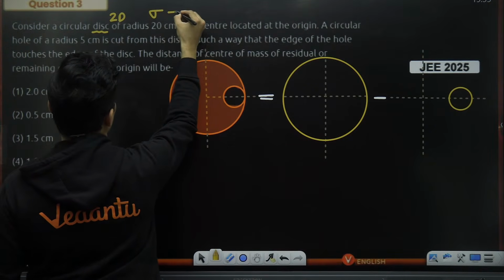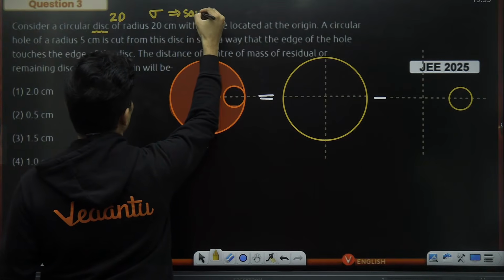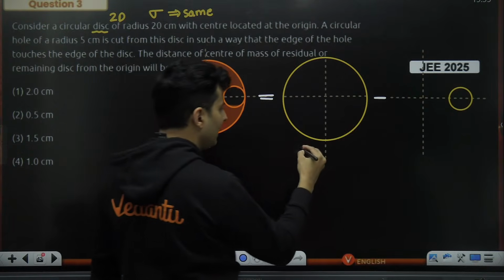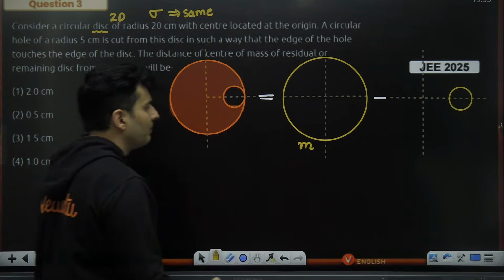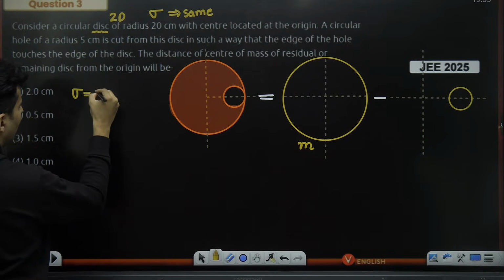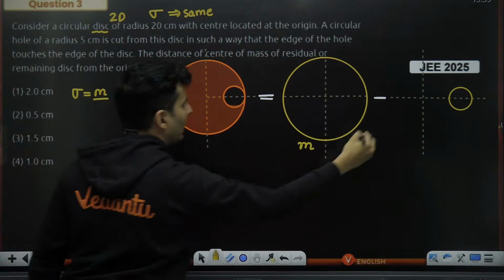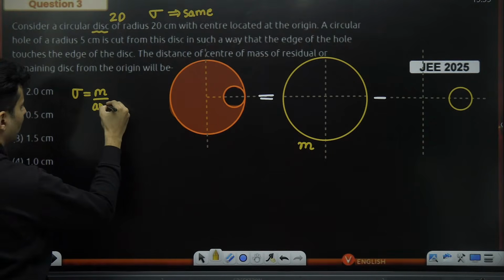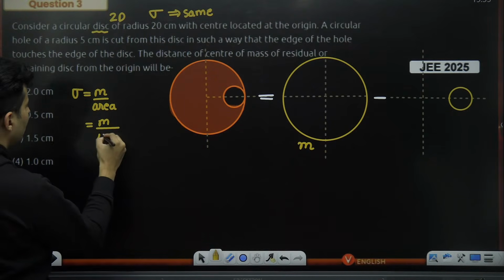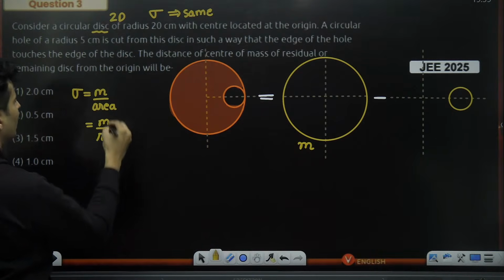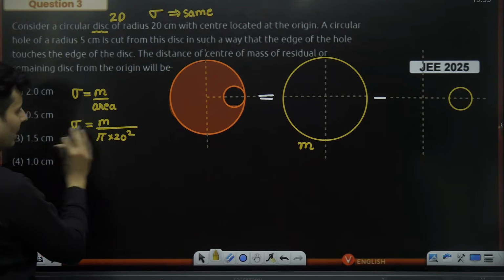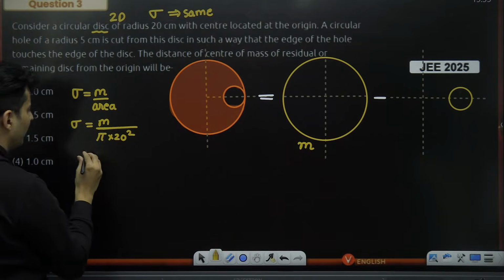So sigma is going to be the same everywhere, mass per unit area. If you take this guy's mass as m, it will be convenient, I believe. So let's assume the mass is m. So the density will be mass by the total area, and the total area will be pi into r square, which is 20 square. Okay, so that is sigma. I'll just leave it like that. I'm not going to touch it right now.